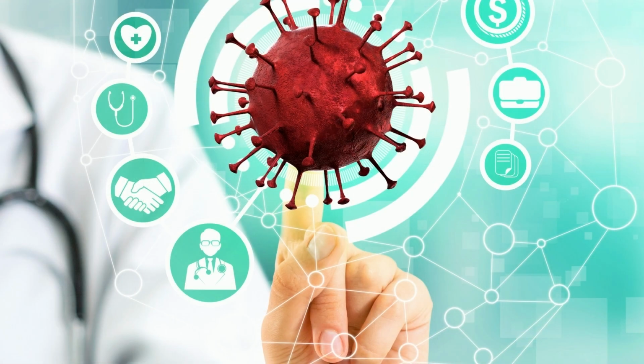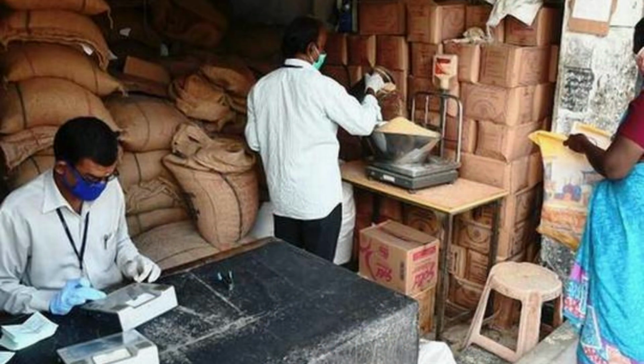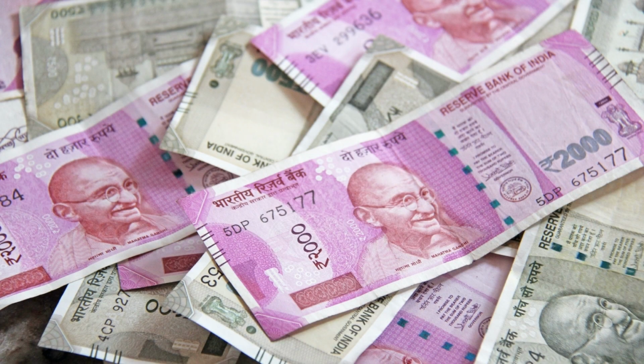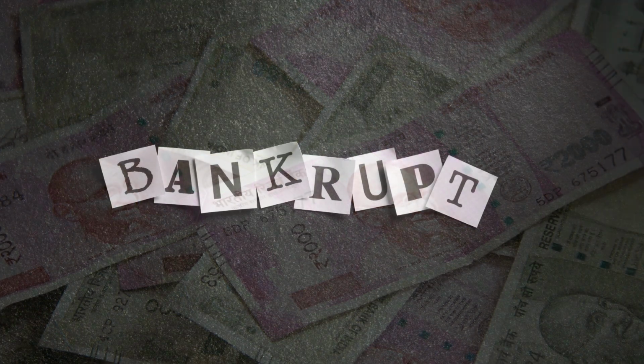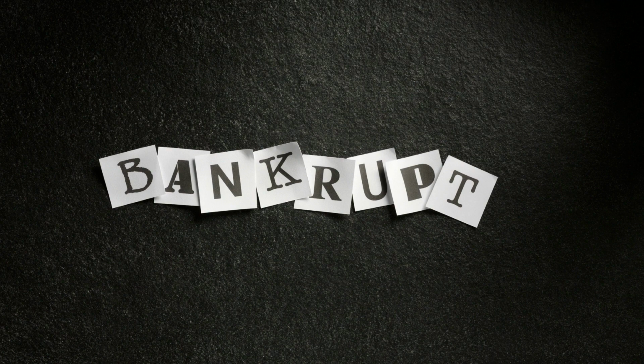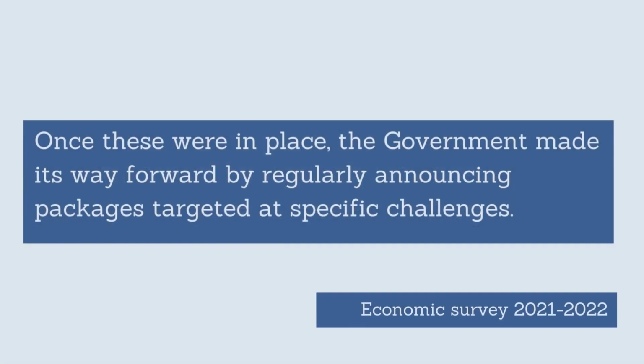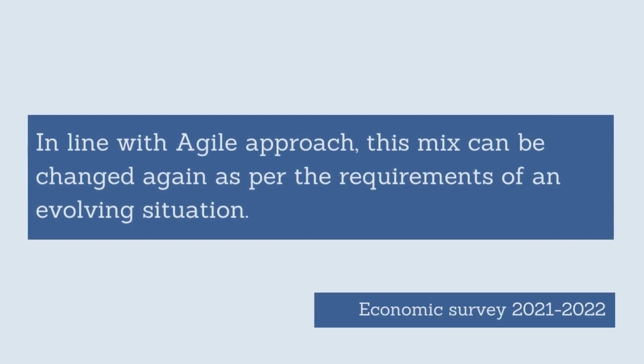The survey notes that both of these policies were used by the government in its COVID related policies. Initially, the government focused on ensuring food was available to the poor, provided emergency liquidity support for MSMEs, and held the insolvency and bankruptcy code in abeyance. Then the government announced policy measures and packages to address specific challenges and problems. With the change in scenario, the government changed its policies to meet the new set of requirements.